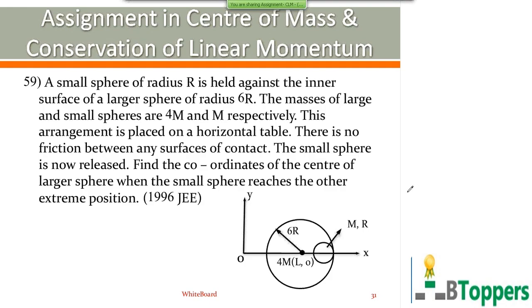So here, there is no friction between the large sphere and the horizontal surface on which it rests. The external forces acting on the system are the weight of the system, which acts vertically downwards, and the normal reaction force by the horizontal table on the large sphere, which acts vertically upwards.